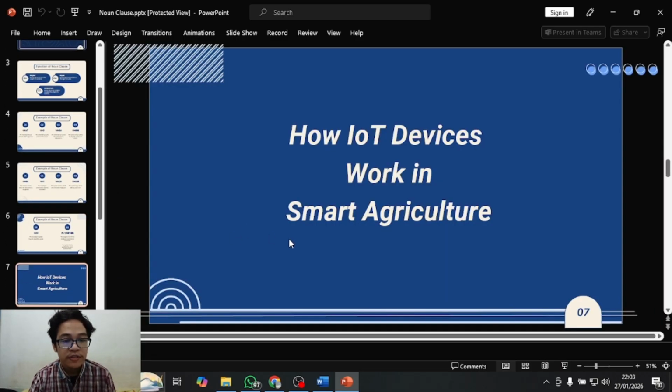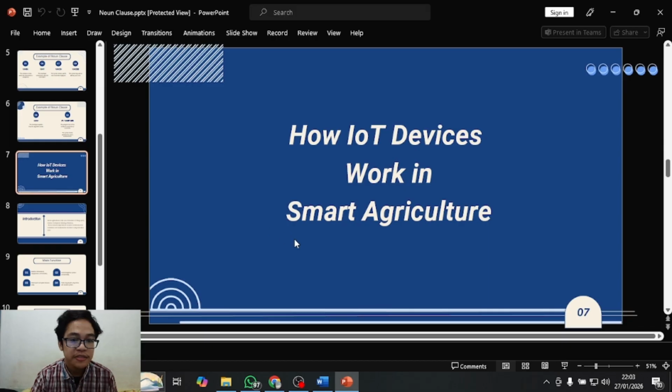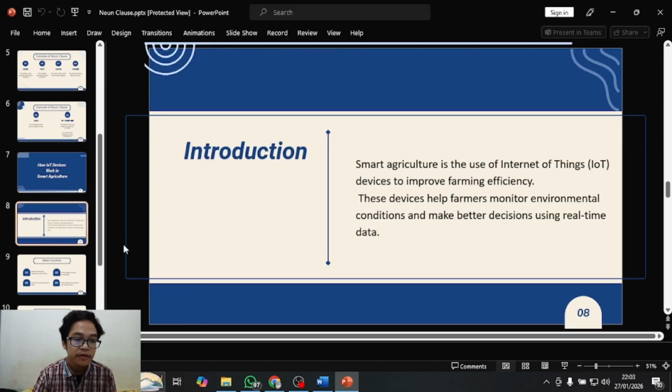Now, for the second thing I will explain, how IoT devices work in smart agriculture. For introduction, smart agriculture is the use of Internet of Things, or we call it IoT, devices to improve farming efficiency. These devices help farmers monitor environmental conditions and make better decisions using real-time data.